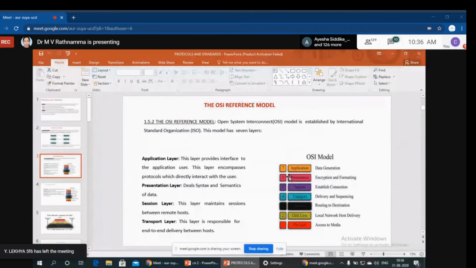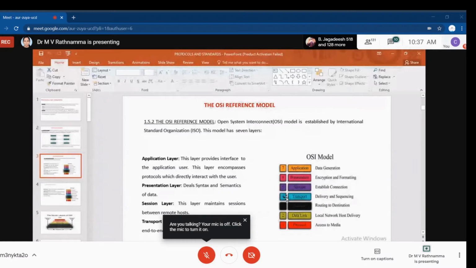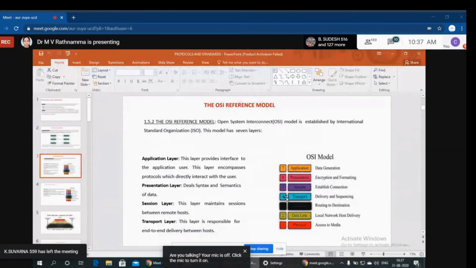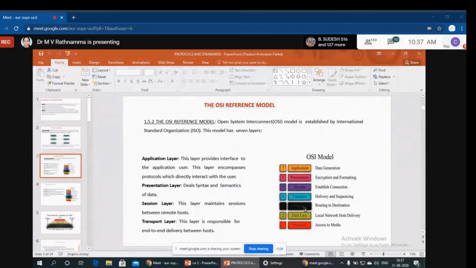That means data comes from the upper layer to the lower layer at the sender side, but at the receiver side data moves from the lower layer to the upper layer. Remember that. Now the session layer maintains sessions between remote ports. The transport layer is responsible for delivering data from sender to receiver, and the network layer is responsible for routing data from source to destination.